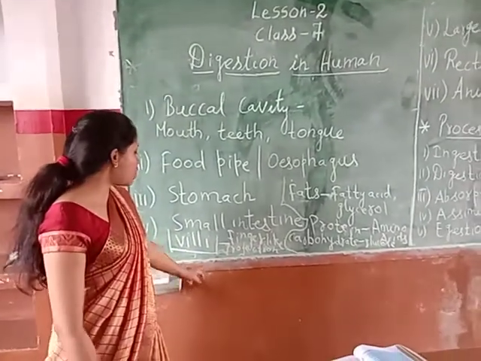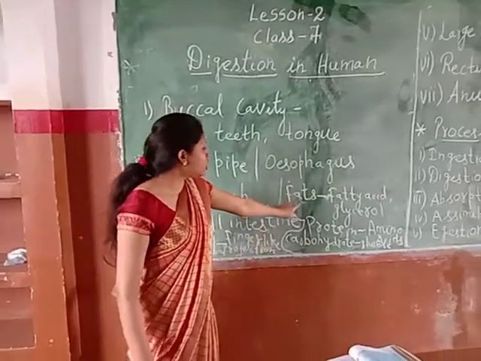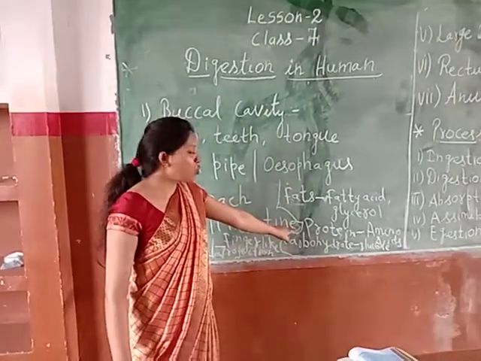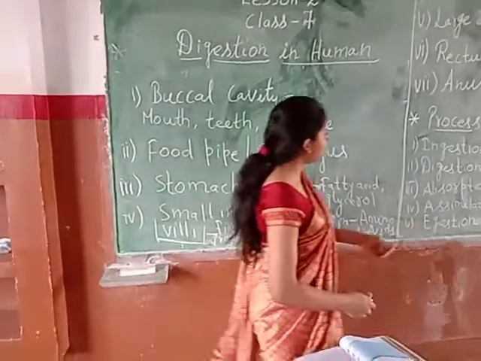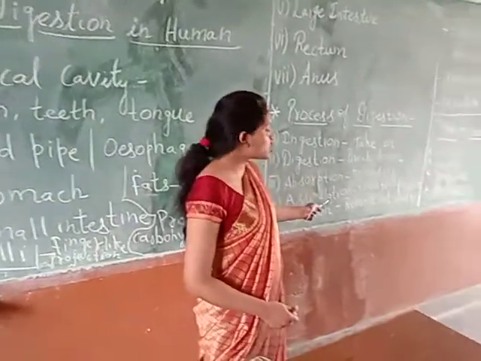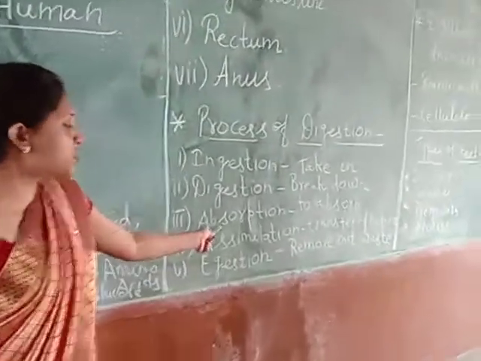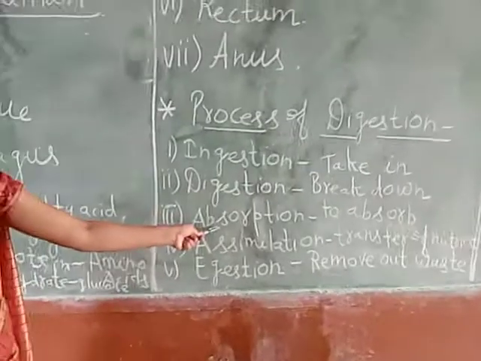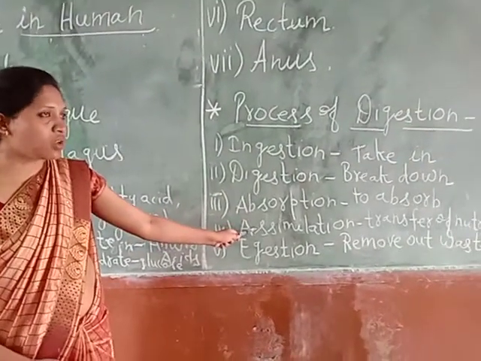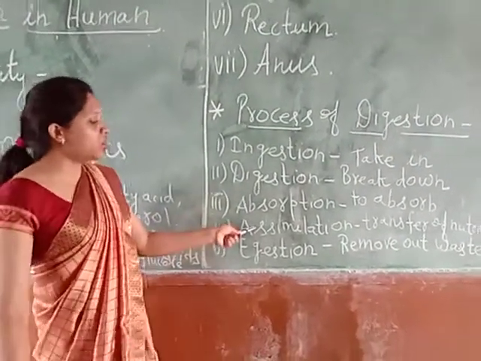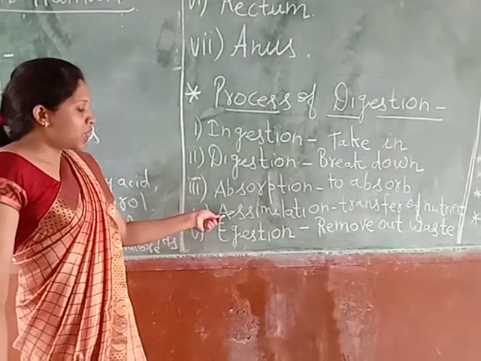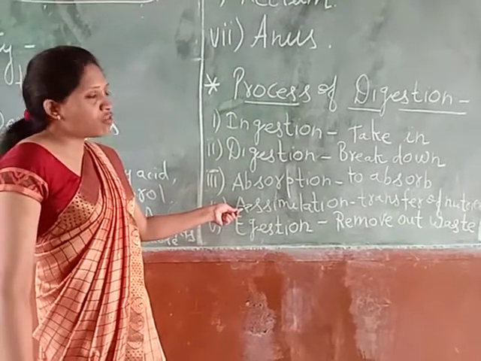And the process of transfer of important nutrients from one place to another, what do we call it? Assimilation. Understood? So absorption will take place in the small intestine, and assimilation, the transfer of the important nutrients from one part to another, will be done with the help of blood.